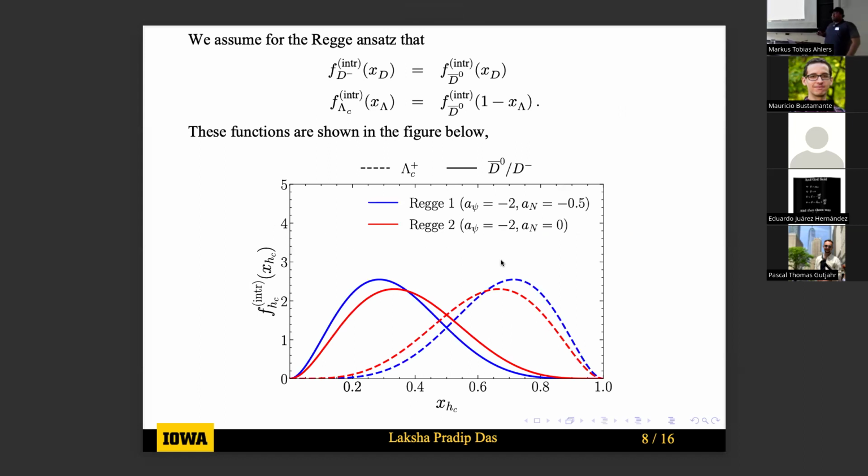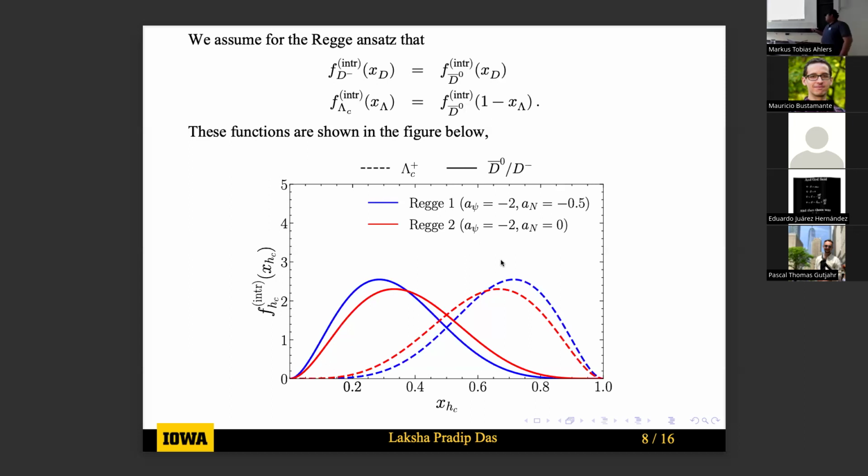We also assume that the momentum fraction at which the D0 and D minus mesons will be produced is 1 minus x of the momentum fraction at which the Lambda c baryons are produced.